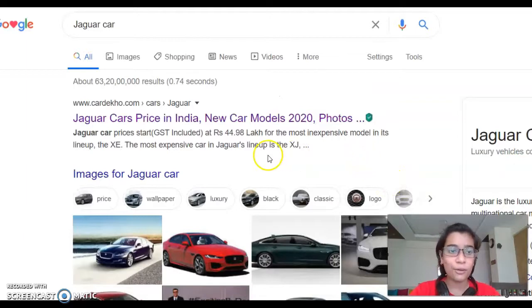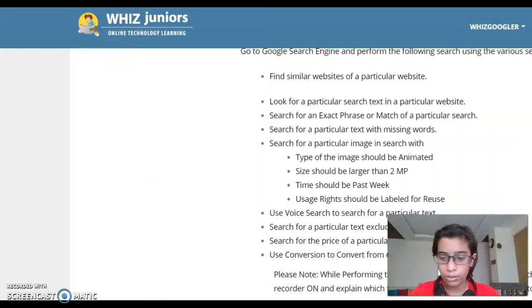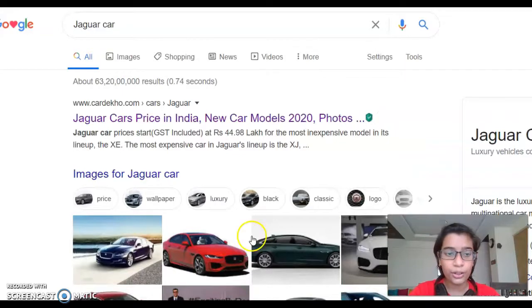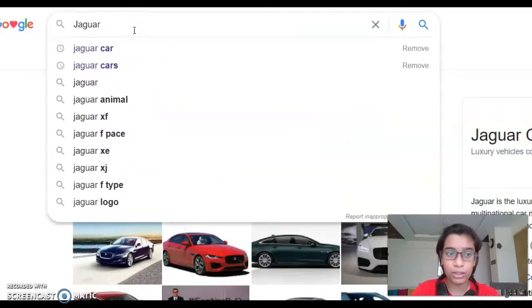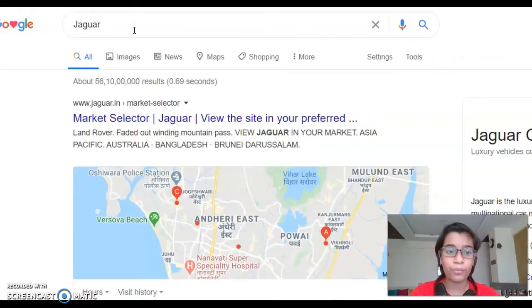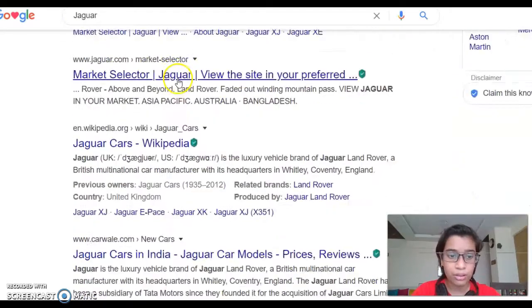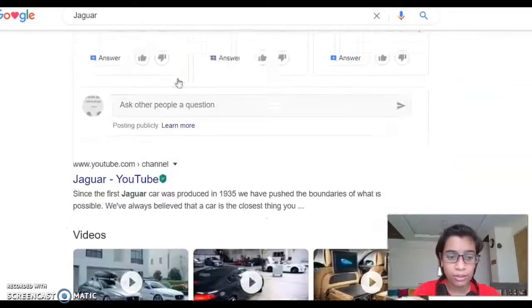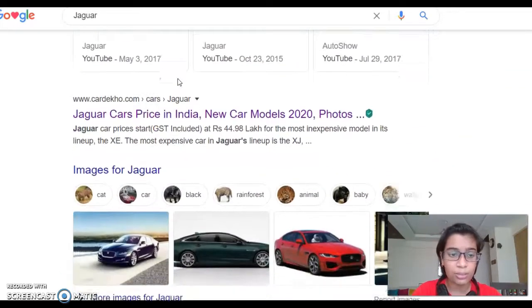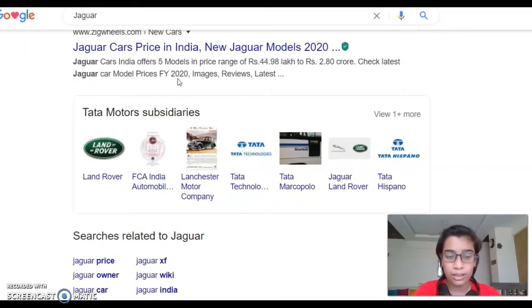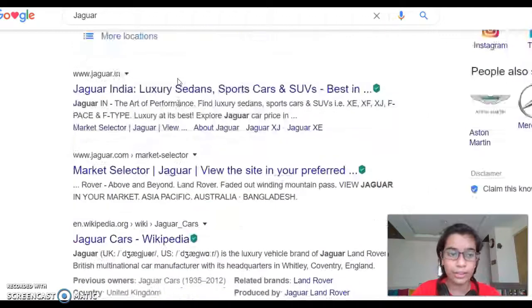Again, now what we are going to do is that we are going to, oh my god, I'm so sorry. We are going to cut away the car and we are just going to search for Jaguar and see what comes. So just search for Jaguar. And as you can see, there is mostly Jaguar vehicles. But there are images, there are cats and all those things. So I have done this.